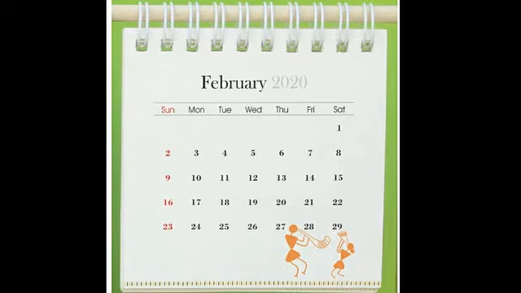Now children, calendar is the record of all the dates and days of the year. It shows the months, weeks and days in the year. So children, you already know that calendar shows us dates, days and weeks in the year. Calendar tells us about major events during the year.